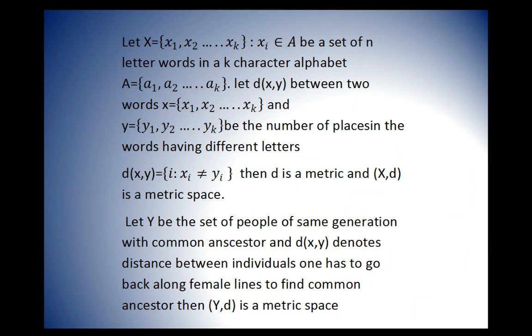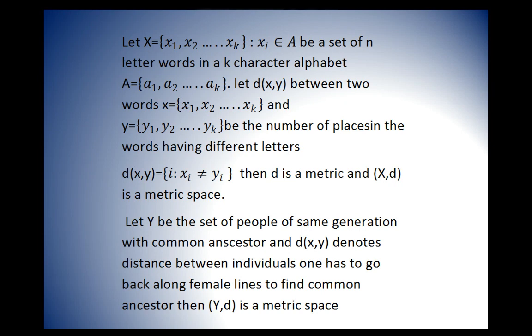Let X equal (x1, x2, ..., xn), where xi belongs to A, be the set of n-letter words in a k-character alphabet A. Let d(x,y) between two words x equal to (x1, x2, ..., xn) and y equal to (y1, y2, ..., yn) be the number of places in the words having different letters. d(x,y) is the number of i such that xi is not equal to yi. Then we can easily check that d is a metric and (X,d) is a metric space.